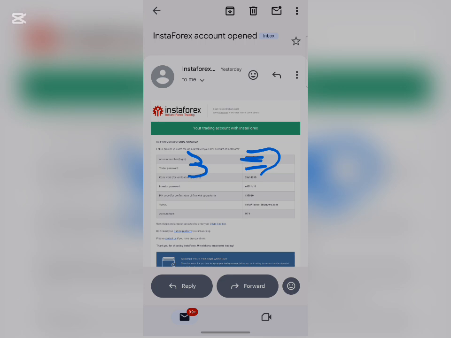And make sure you don't forget to check the server name. As you can see, the server name for this one is instaforexsingapore.com. All right, so let's head over to our MT4 right now.